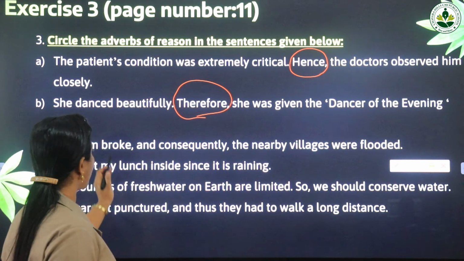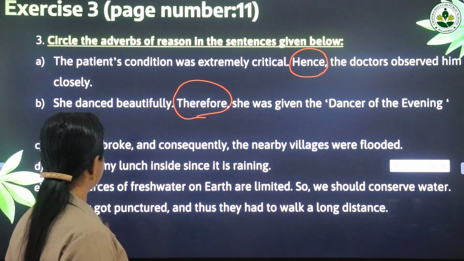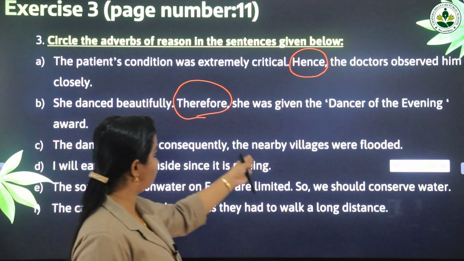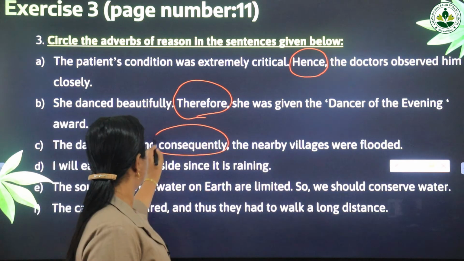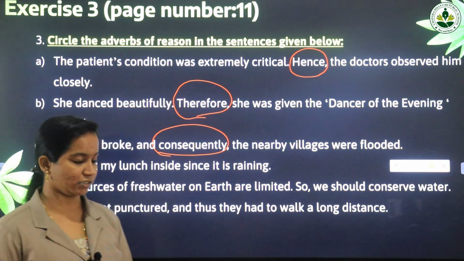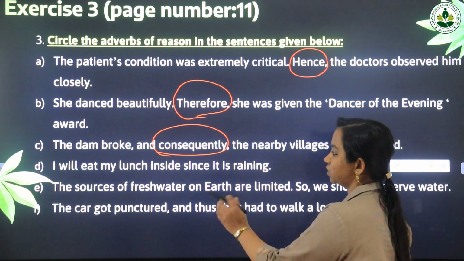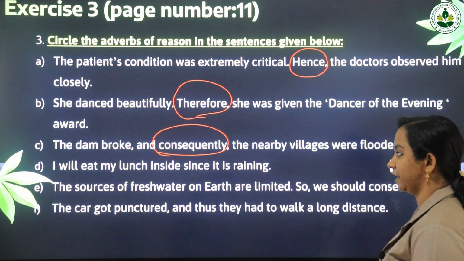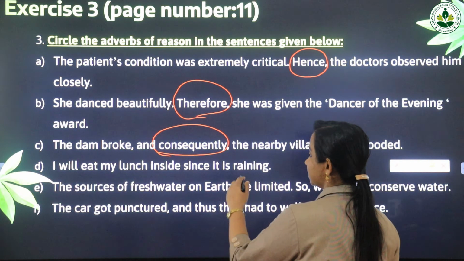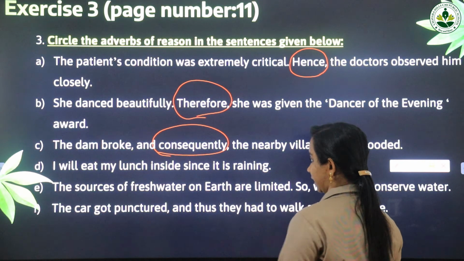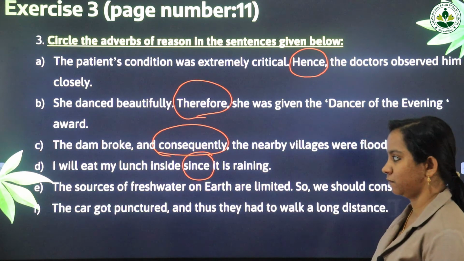The dam broke and consequently the nearby villages were flooded. So now the dam broke. That is the reason why the nearby villages were flooded. So consequently is the adverb of reason. Now moving on to the next one. Just see, I will eat my lunch inside since it is raining. So I will eat my lunch inside is an action, and the reason why this action happened is because it was rainy. So since is the adverb of reason.